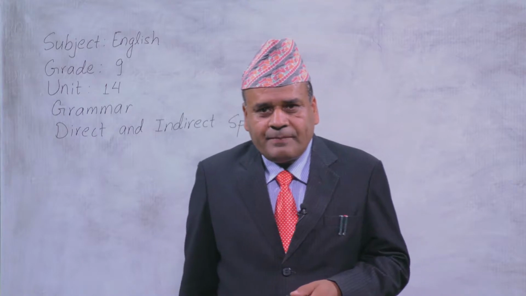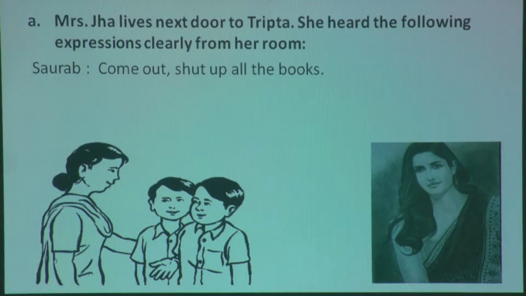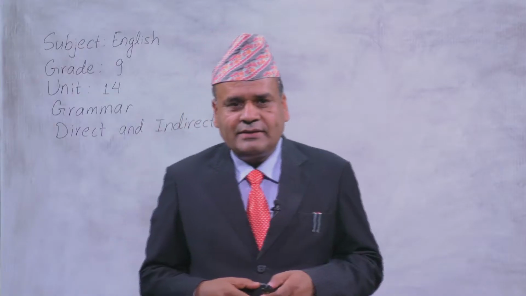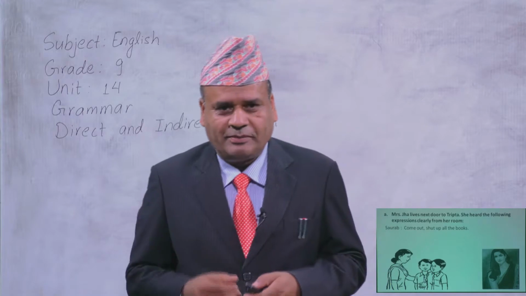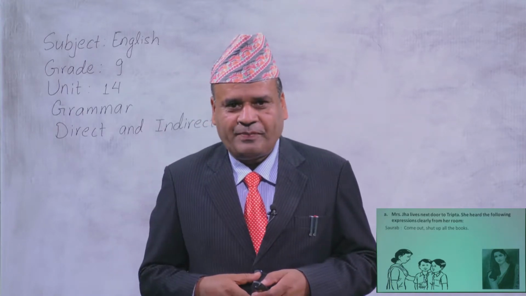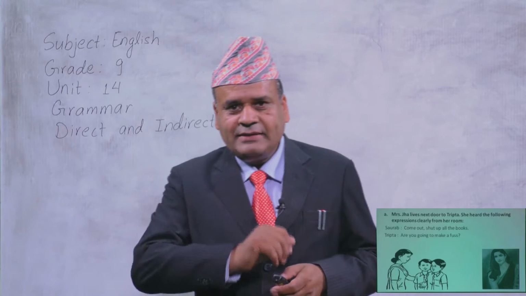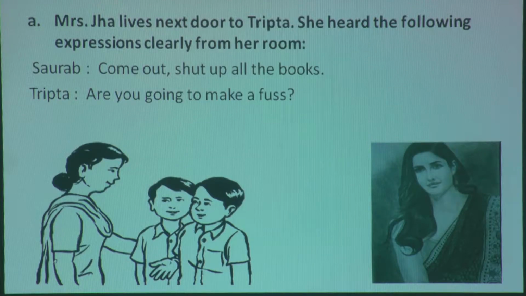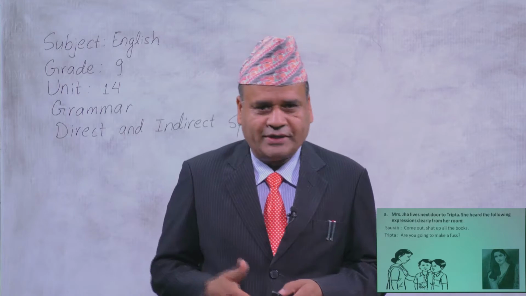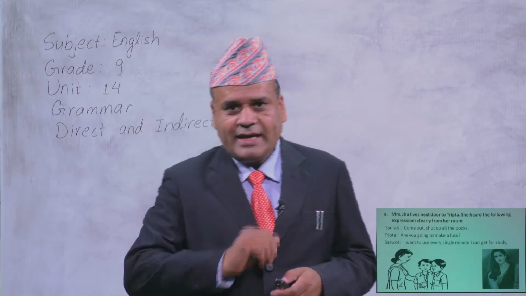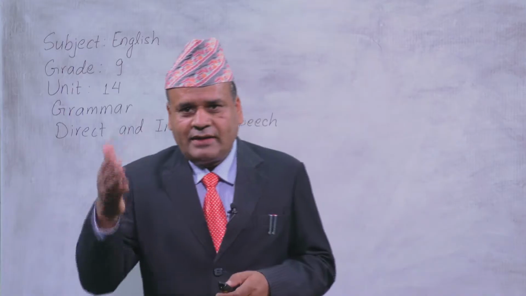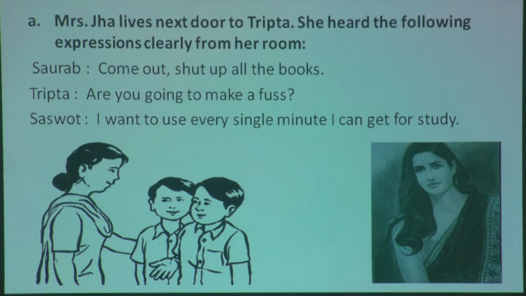What did Saurabh say? Come out, shut up all the books. Yes, this is the direct sentence from Saurabh. So this is direct speech. Okay? And next sentence, Tripta, the mother. What did she say? Are you going to make a fuss? Yes, this is also the direct sentence from the mother. And what is the next sentence? Okay, the next sentence is from Shashwat, right? And what did he say? I want to use every single minute I can get for study.